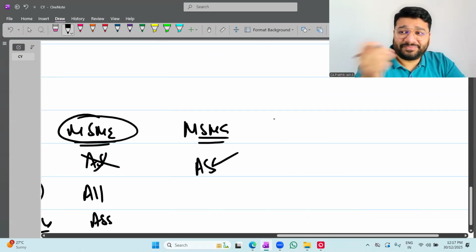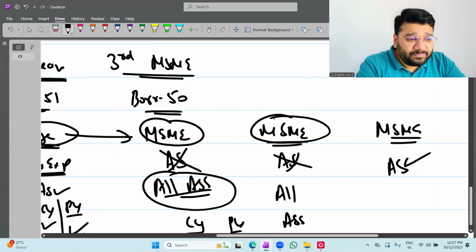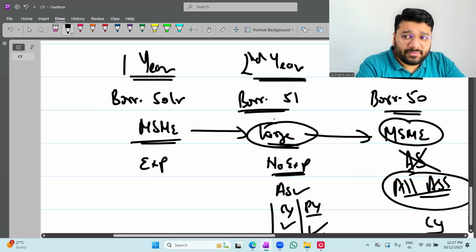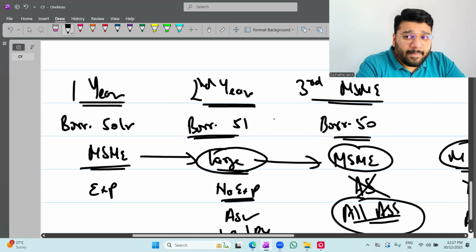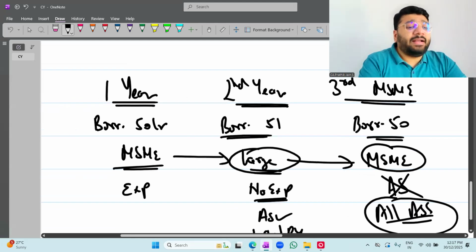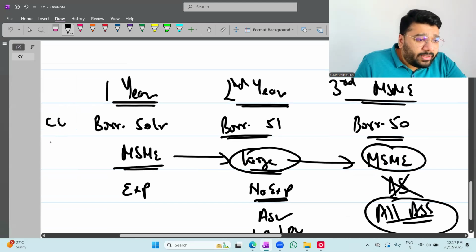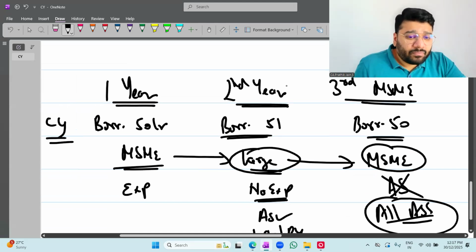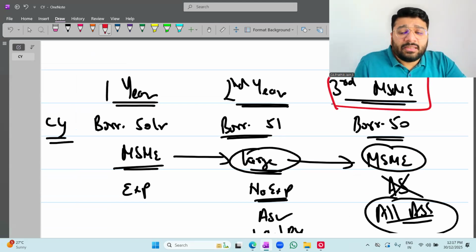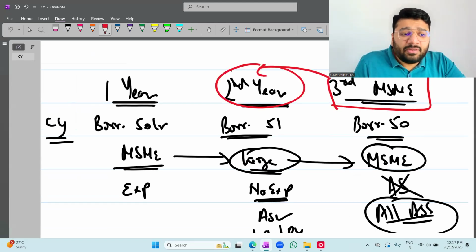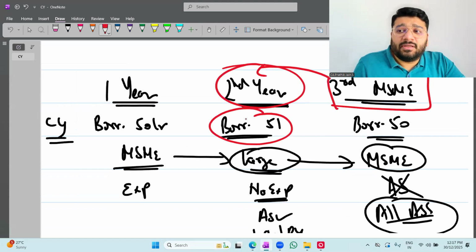Okay, let's take that borrowing as current year figures. So for third year, it will be large now. If these are current year borrowing figures, then imagine we're talking about third year. Third year's previous year is second year, so 51 crore is crossing the 50 crore threshold. So in the third year, it becomes large.